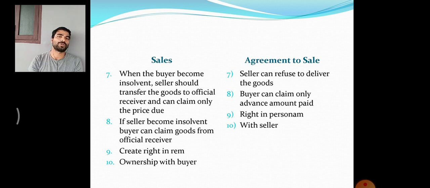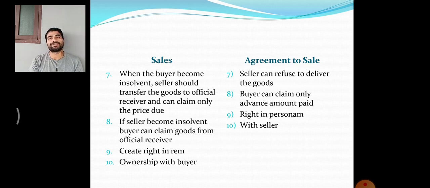Number 8. If the seller becomes insolvent, the buyer can claim the goods from the official receiver. If the seller becomes insolvent, automatically the goods will go to the official receiver. So all the goods of that particular person will go to the official receiver, and the buyer can claim that from the official receiver.